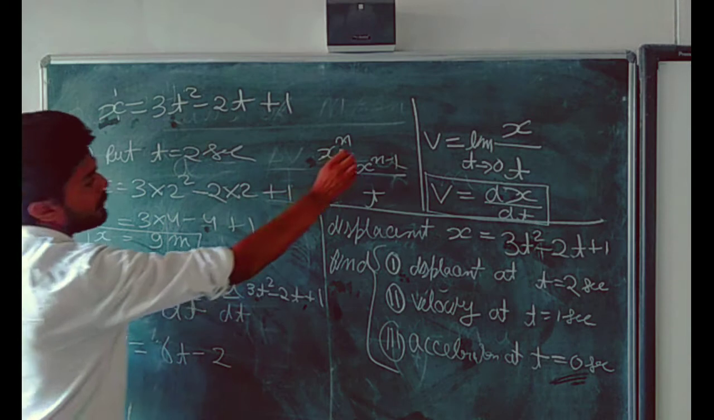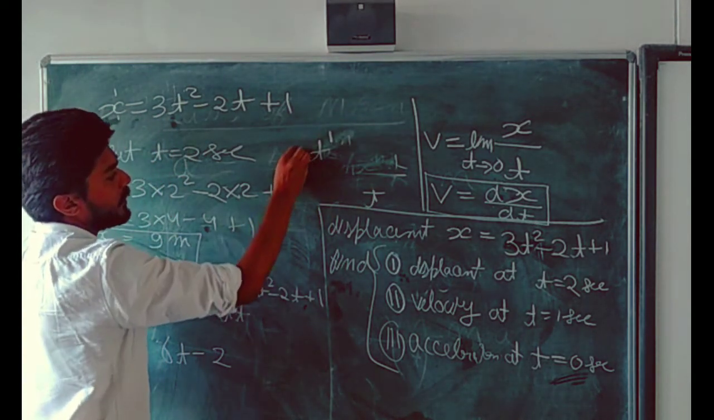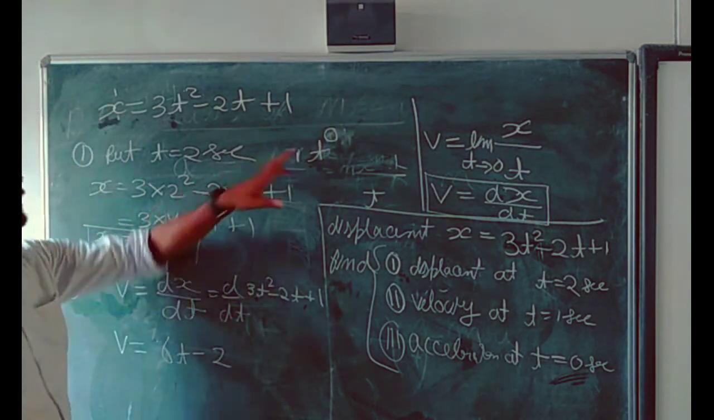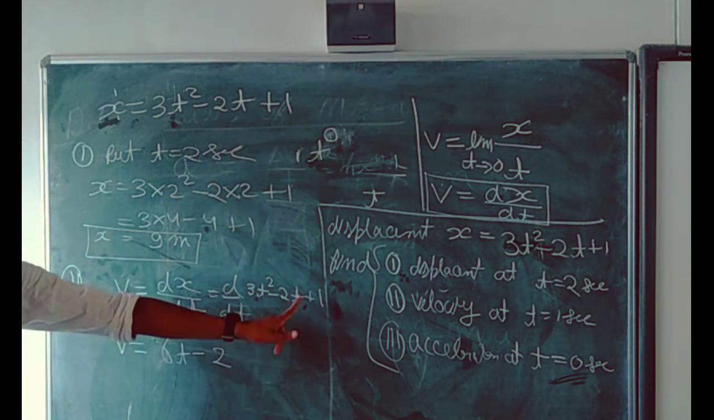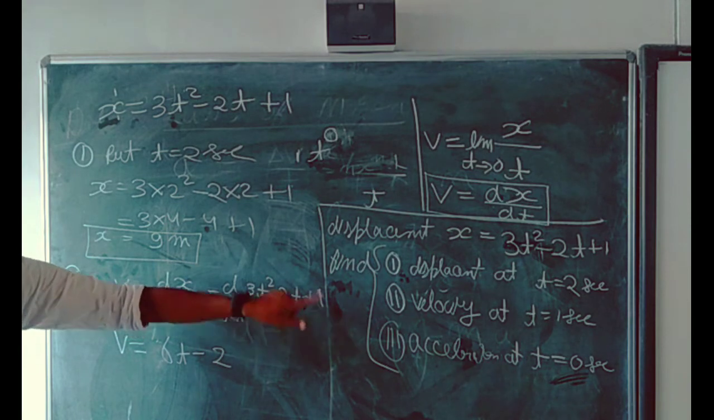Differentiation of t will be 1, because t has a power of 1. You will bring the power in front and subtract 1: 1 minus 1 becomes 0, and whenever the power is 0, the value is 1. So the differentiation of t is 1. Here it is given as 2, and the differentiation of a constant is 0.